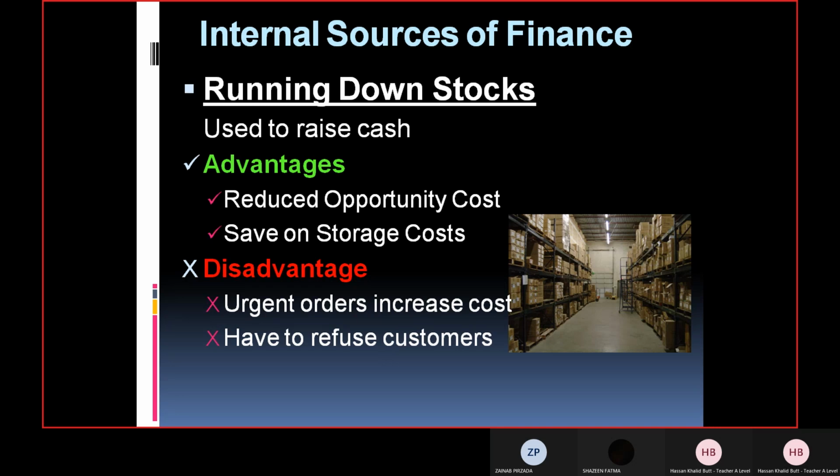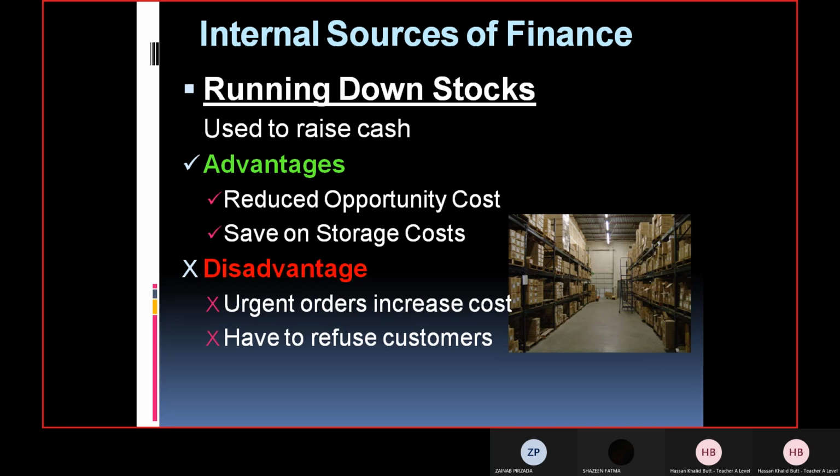You ask your supplier to deliver the leather. The supplier says, I cannot deliver it that urgently. You have to wait for your stock to be delivered, and I will deliver it within weeks' time. So now you can't help it. You have to refuse your shopkeepers that we can't deliver it at the moment. So that will happen actually.